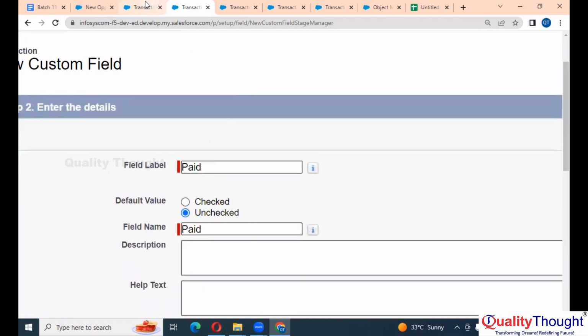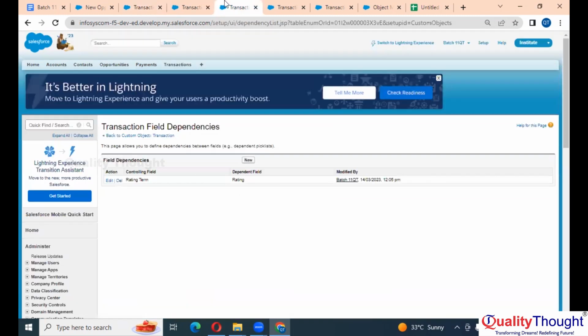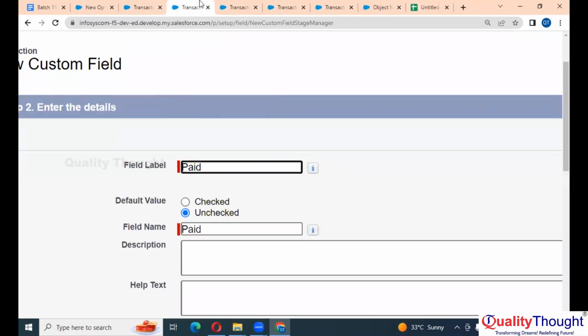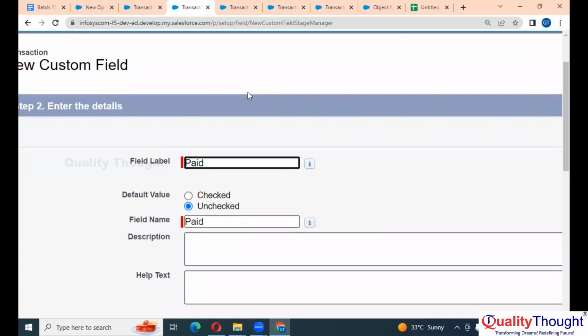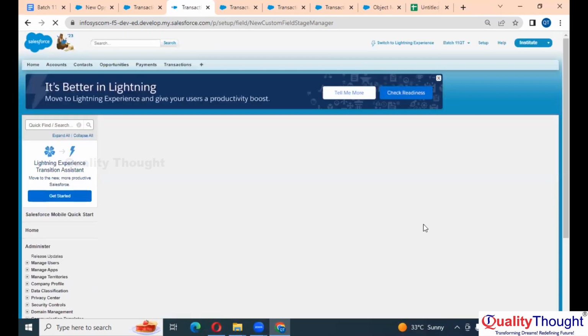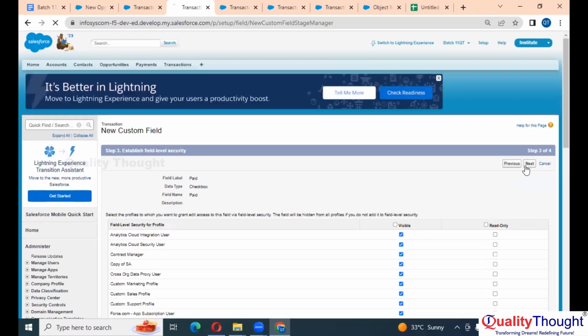In opportunity we have seen private was the field name. Here the field name is paid. By default, it is unchecked. Now here, click on next.